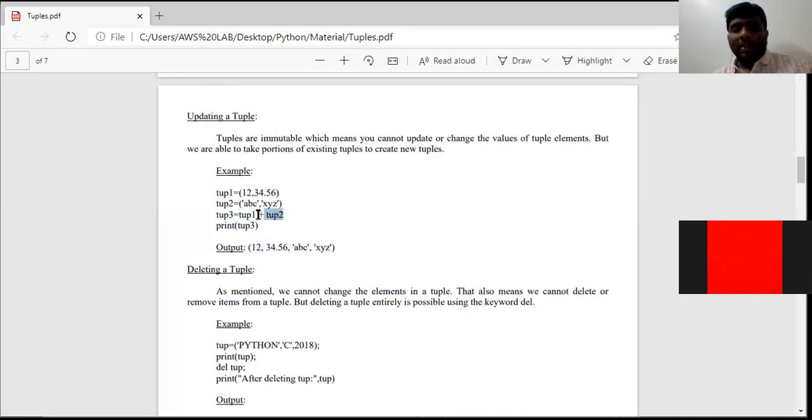Suppose this statement is like this, consider tup3 is equal to tup2 plus tup1. Clear everyone? I am changing the statement as tup3 is equal to tup2 plus tup1. So tup2 in the sense abc, xyz,